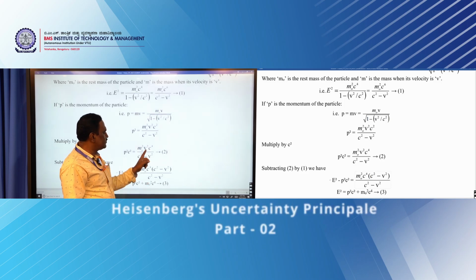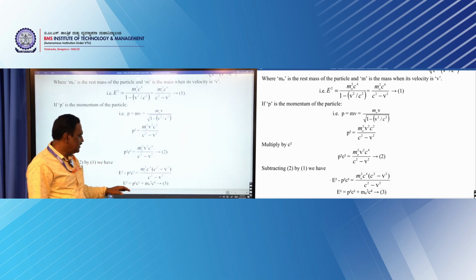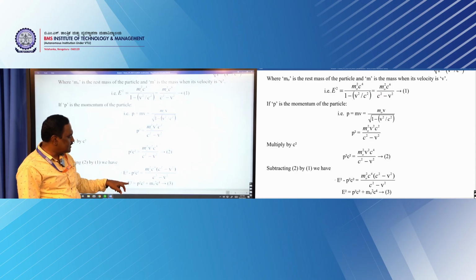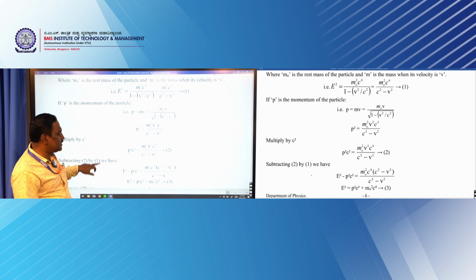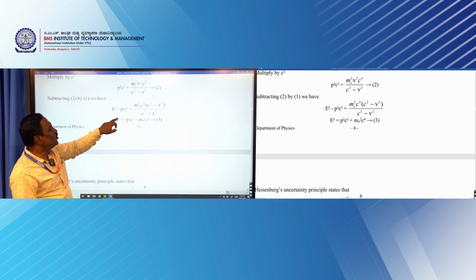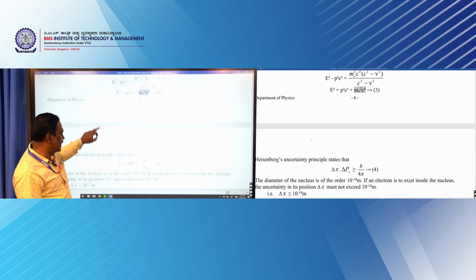So m naught² c⁴, if you take it as a common factor, then you are left with this. These two are the same, so they get cancelled, and you will get an equation of this kind. Or you can write E equals the square root of p²c² plus m naught² c⁴, which is one of the famous relativistic relations which connects energy with momentum and rest mass of the electron.